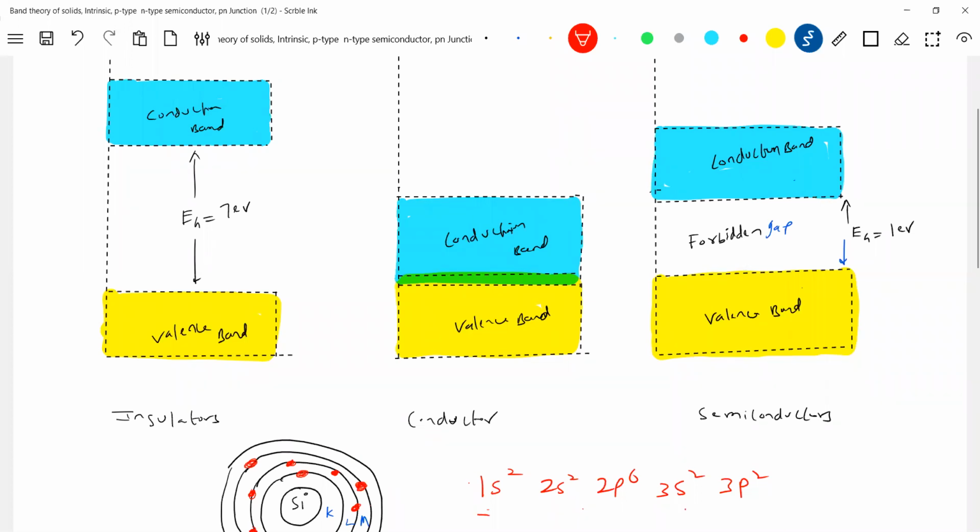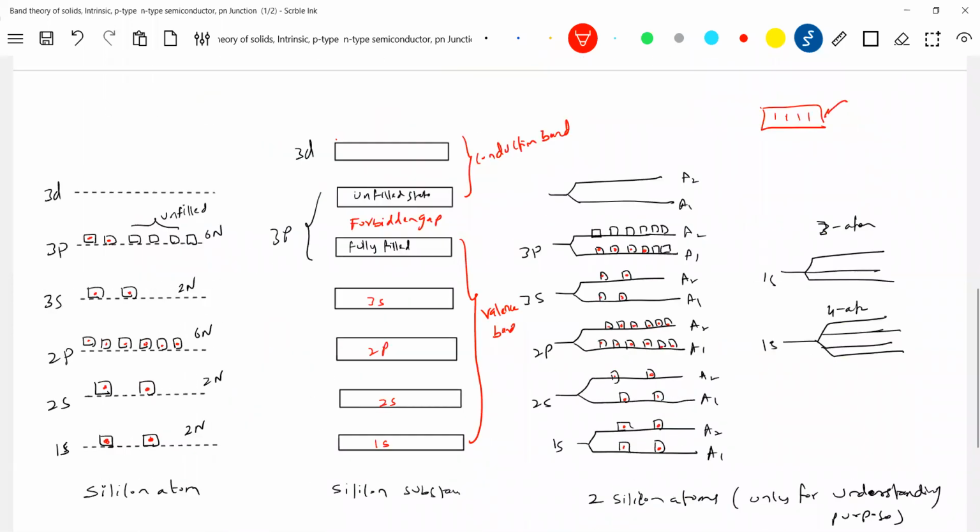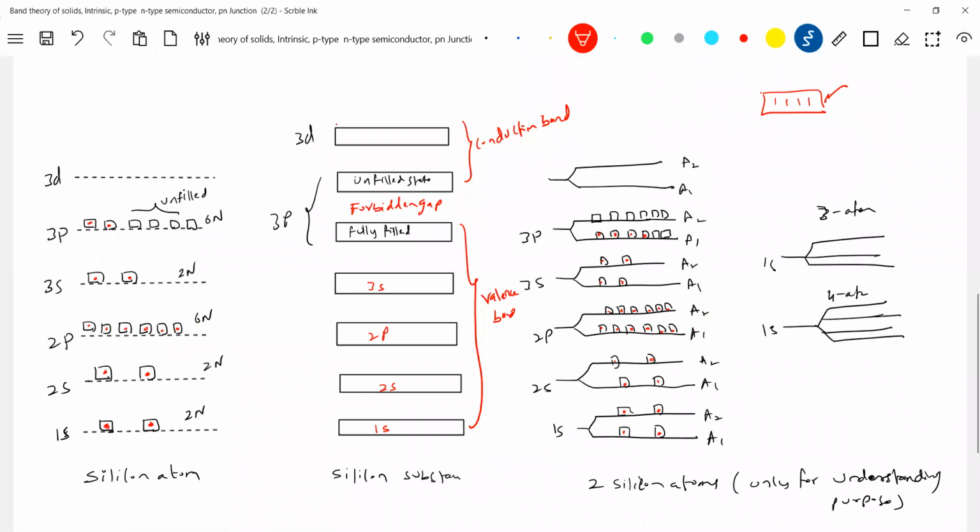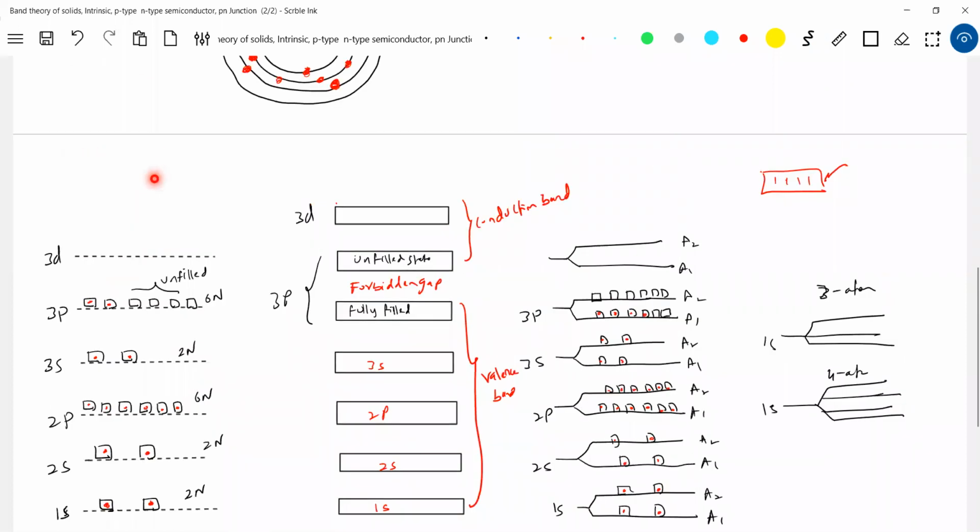Again, let me take germanium. For germanium we should not discuss at 3p. Where will this forbidden gap come? Will it be at 3p? I think you know enough atomic structure; you have to go further. For germanium, the atomic number is 34. So start filling up, state 6 will be filled up. Like that, you start filling up, and again you'll get the forbidden gap somewhere here. Based on the atomic number, the forbidden gap will come at different levels. It should not only be at 3p. For germanium, it will not be at 3p. The forbidden gap will be somewhere else.